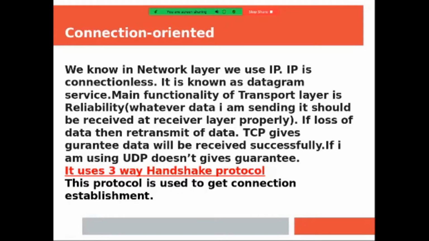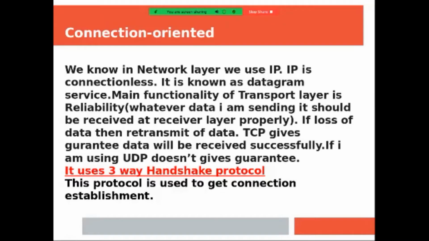And how it can retransmit the data, I have told in the OSI model: if I want to send 10 packets, and 5 packets are sent and 5 packets are remaining, then data will not transfer again from 1 to 10, it will transfer from after 5, that is 6, 7, 8, 9, 10.